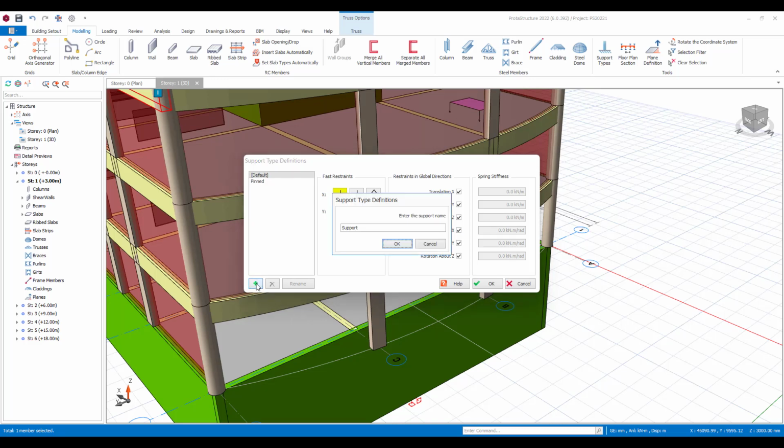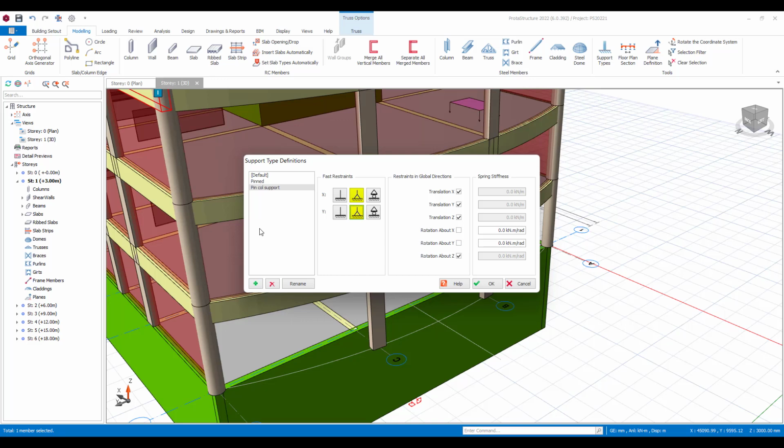So in here I could define a support. We could call it, say, pinned column support, and we can choose the nature of that support. So I'm going to choose a pin support. It could be a roller. It could be anything you like. You can define in here, and you can play with both translational and rotational fixities, as well as your spring stiffnesses. So you can define these in here, and you can set these up as supports.